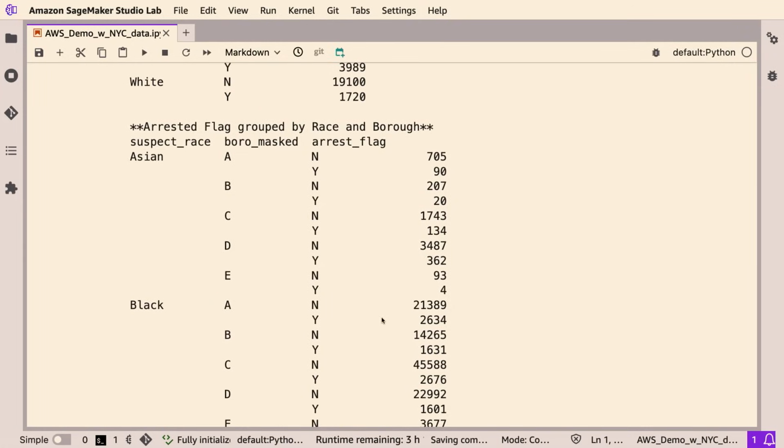And then if we want to get into more granular detail, we can do the exact same thing and produce the same chart, except instead of just looking at race and arrested flag, we can look at suspect race within a specific borough and then see the distribution of those who are arrested versus those who are just stopped and then released.